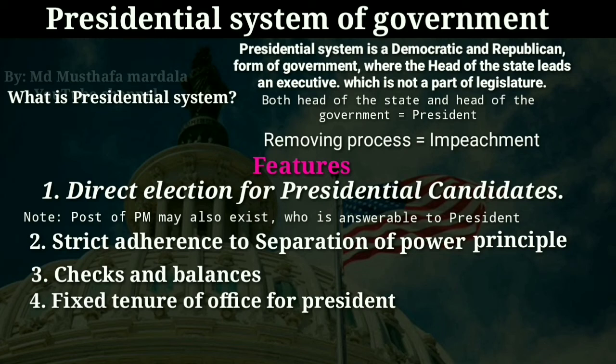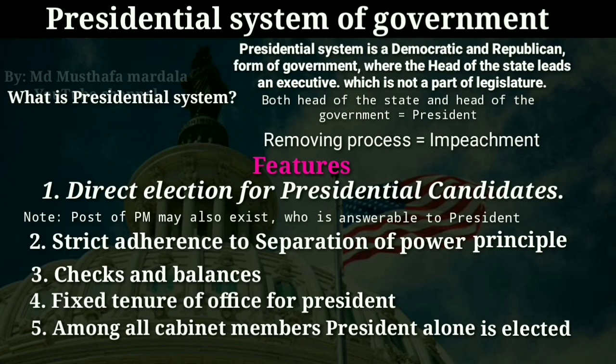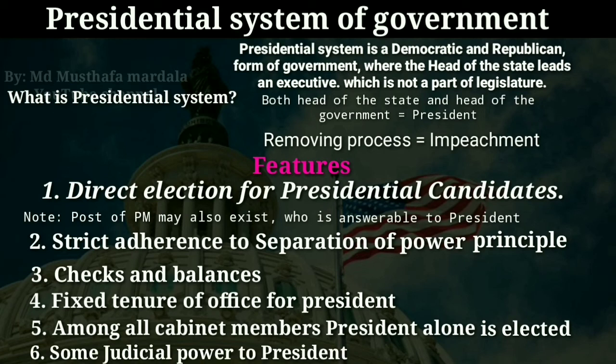In presidential form of government, the executive alone is directly elected and other members of his cabinet are appointed by him, and they need not be the members of the legislature as well. They enjoy the power until the president remains in office. In presidential form of government, the president is provided with some judicial power as well.